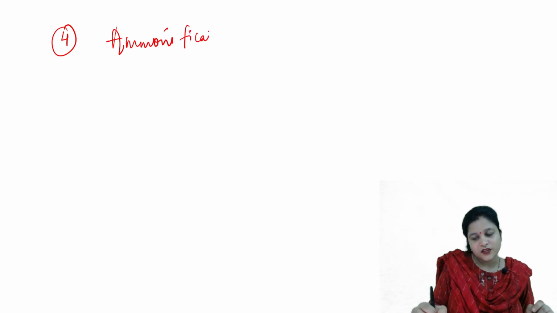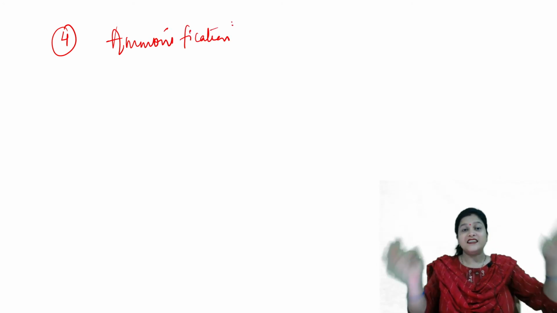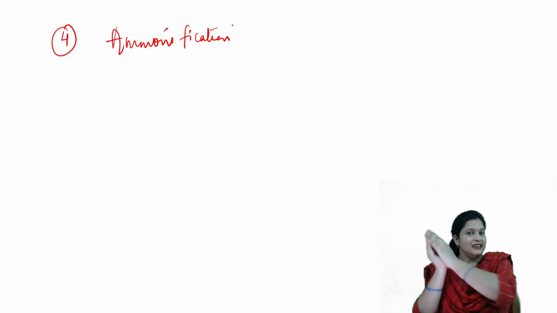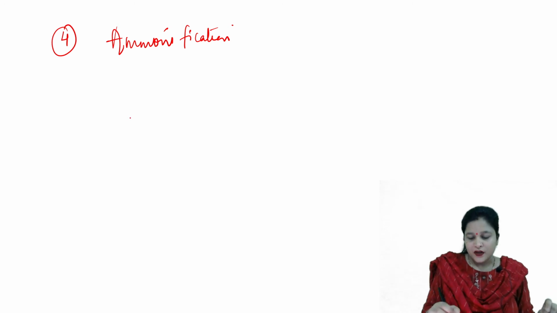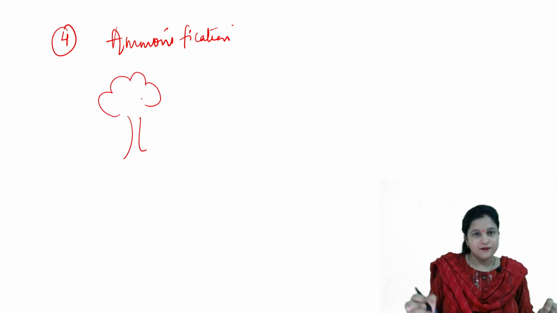Ammonification is the formation of ammonia by the decomposition of dead animals and plants. Suppose this plant is dead, this animal is dead.